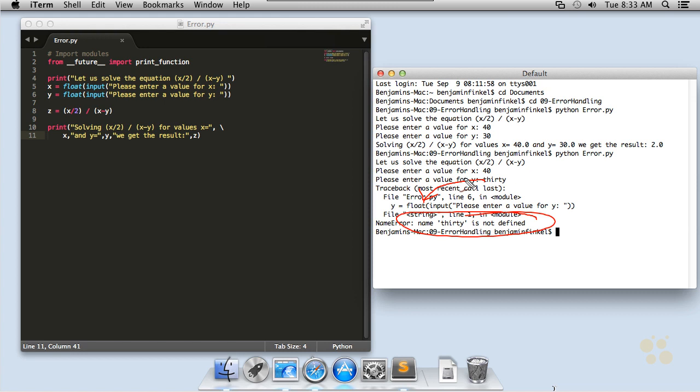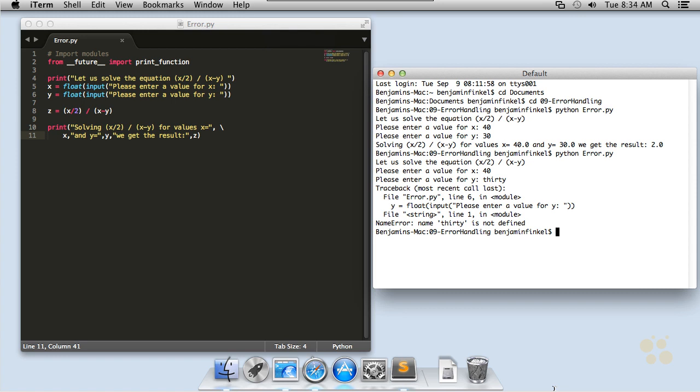But the people using our software, generally speaking, are not programmers. They're not looking at our code, and they're not going to understand error messages like this. In fact, they're just going to be upset. The computer crashed, right? The program stopped working because apparently someone did something wrong, but they don't think they did anything wrong. So this is a really poor way to have errors handled.